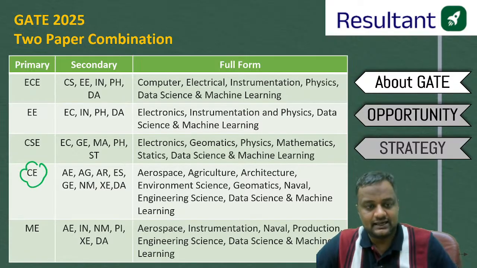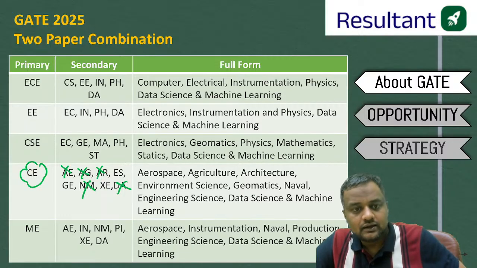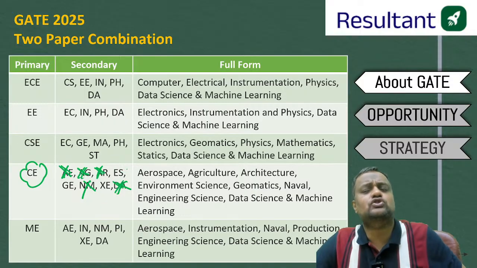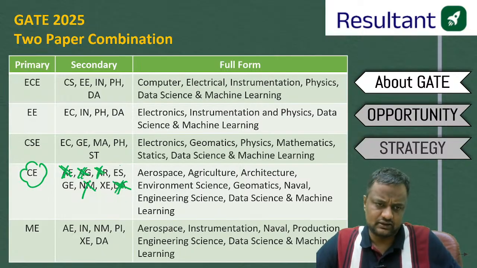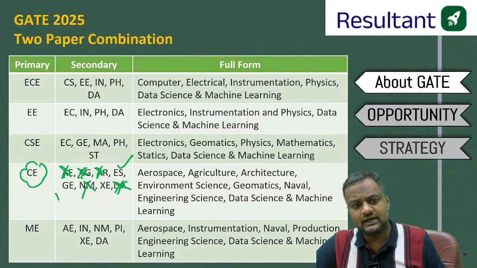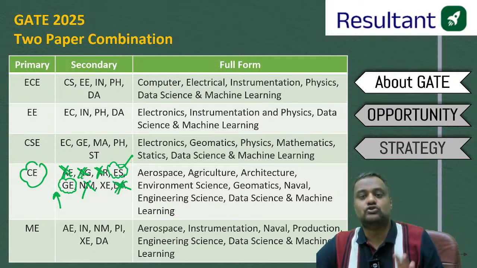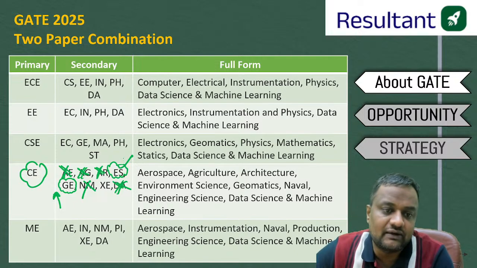Let me tell you one thing, guys. You should not be taking this. Not much syllabus is matching with civil engineering. These options are easily deleted, because not more than 10% syllabus is matching here. If you are very, very strong in environment, then you can take the second paper as ES. If you are very, very strong in survey, then you can take GE, because you have to study 40% more syllabus apart from the GATE survey syllabus. Similarly, 50% more syllabus apart from the GATE environment you have to study here. So if you are very, very strong now, and you are comfortable with covering more syllabus, then only you can